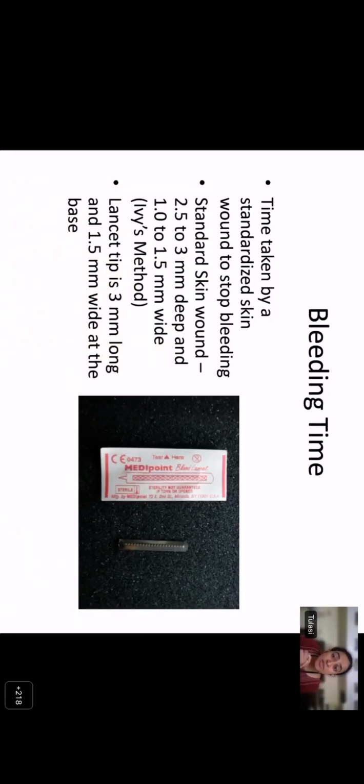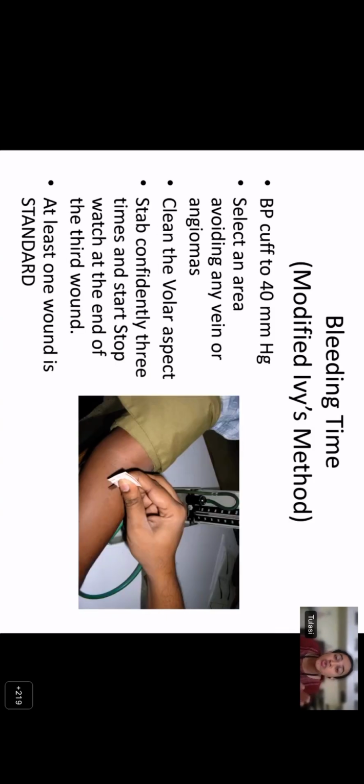Now, bleeding time is a screening test for primary hemostatic disorders, either platelet function disorders or von Willebrand disease. So what is bleeding time? It is the time taken for a standardized skin wound to stop bleeding. A standard skin wound is 2.5 to 3 millimeters deep and 1 to 1.5 millimeters wide, the same dimensions as a simple lancet. So this test can be performed even with a simple lancet by the modified Ivy method, provided you follow those specifications.